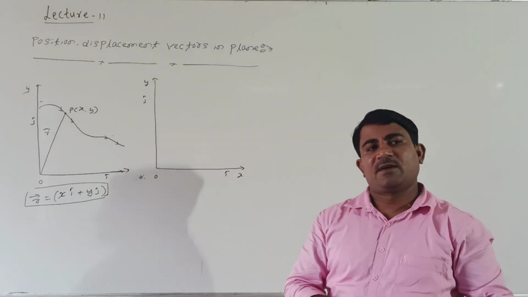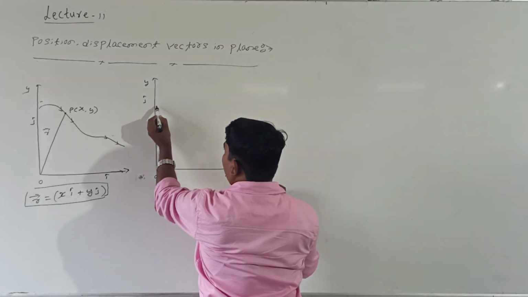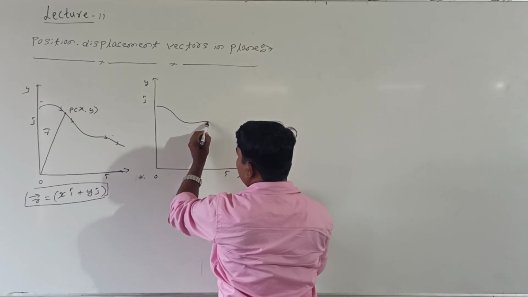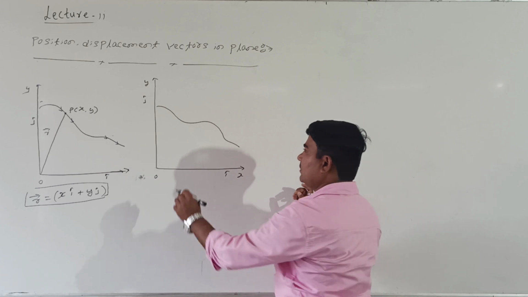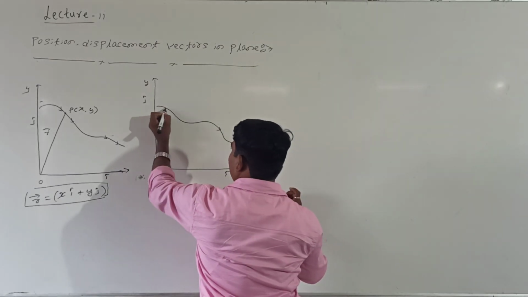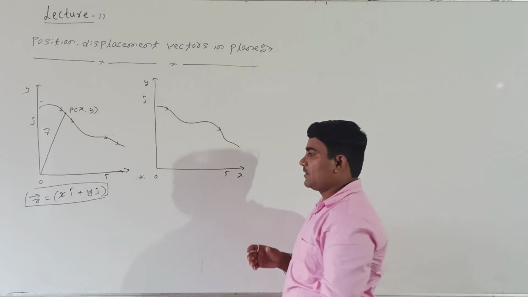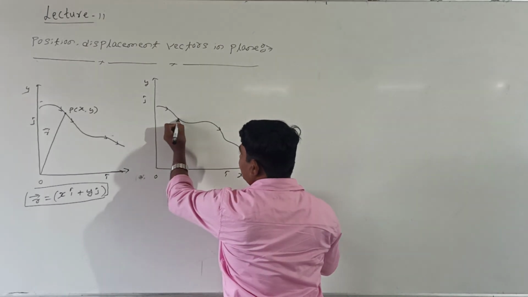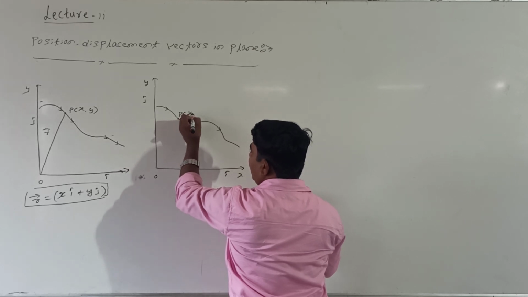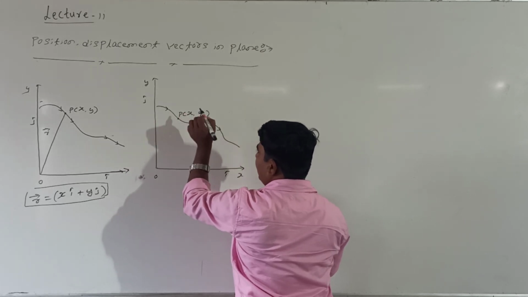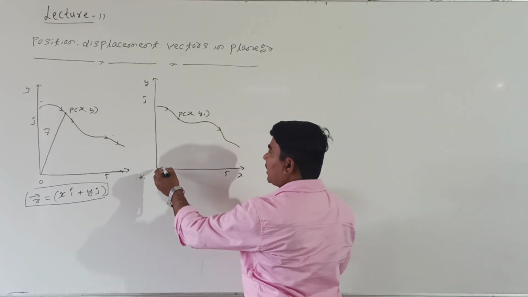Consider the body moves in a different case. It can move like this, in this direction in the given plane. Are you following me? Now I will choose two points. This is one point and this is the other point. The coordinates of the first point I will take as x1 and y1. Then I will draw the position vector.